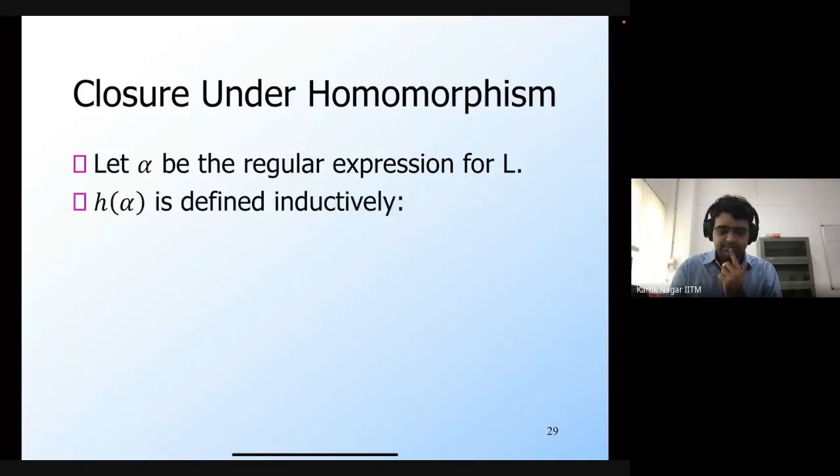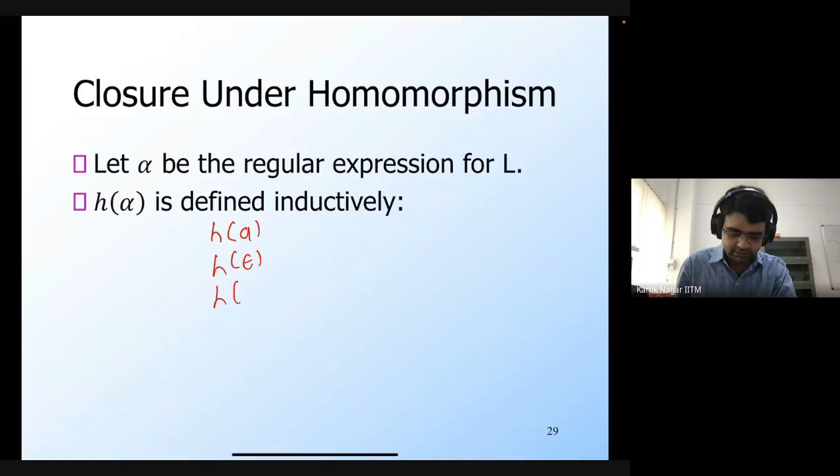So we can define h of alpha inductively. Let's first consider the base cases. So far we have defined h on symbols and strings and on languages as well. But now we are going to define h on regular expressions. So what are the regular expressions? We have the three base cases: one is h of a, then you have h of epsilon, and then you have h of phi.